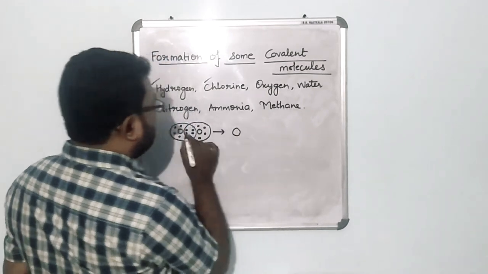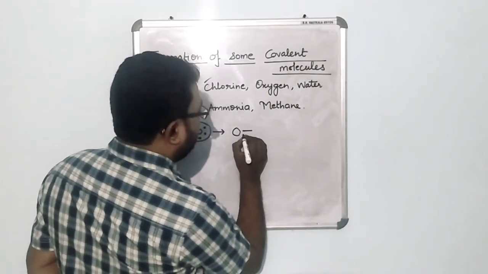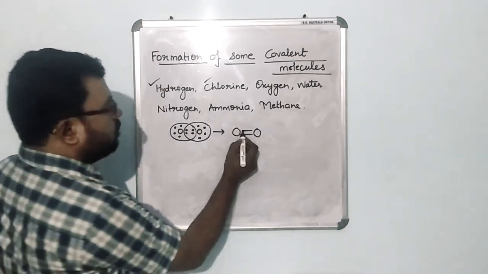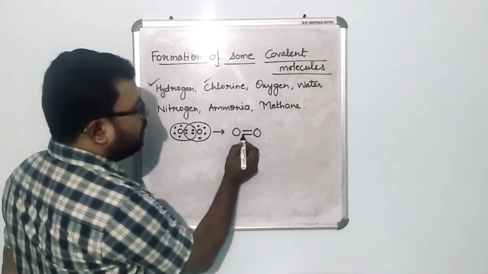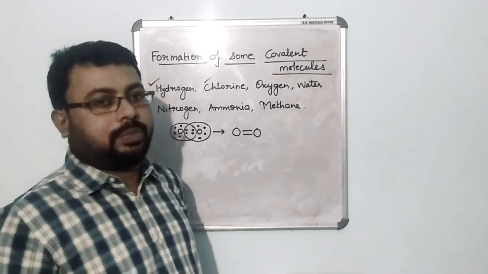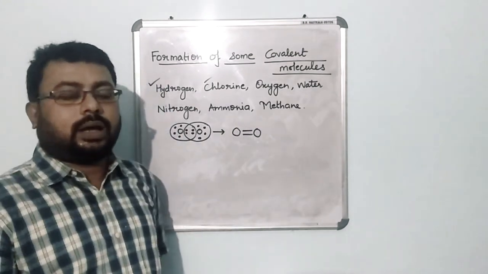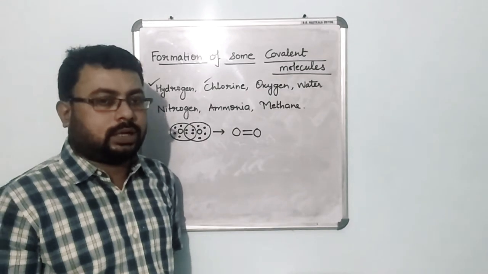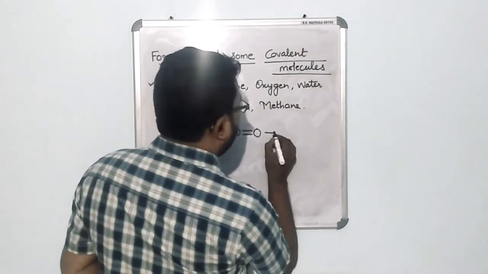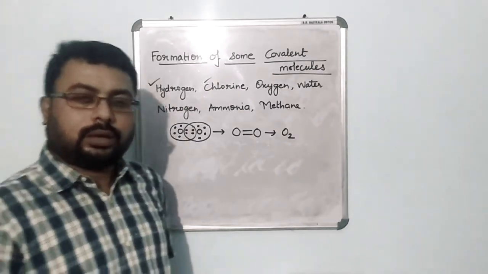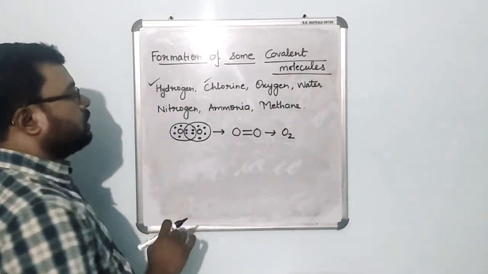Now here, since there are 2 pairs of electrons, we are going to put 2 lines over here. One line symbolizes one pair, the other line symbolizes the other pair. So it shows that 2 pairs of electrons have been shared by both the oxygen atoms, and thus an oxygen molecule is formed. Clear? So this is how oxygen is formed.